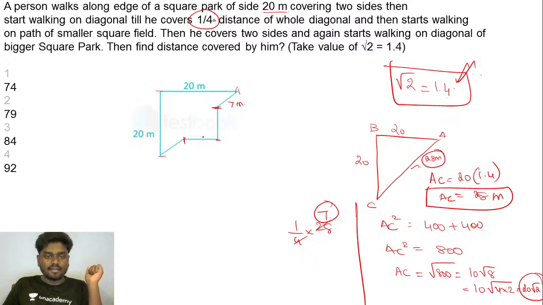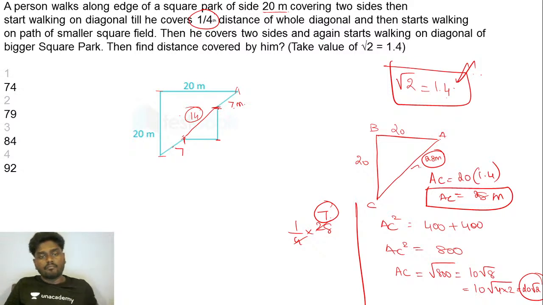I know the fact that you have a smaller square field here. So technically if this is 7, this will also be 7. This will also be 7. So if this is 7 and if this is 7, this length will be what then ultimately? Total length is 28. So 7 plus 7 plus 14. So this has to be 14, right? So then you'll be getting this as 28.